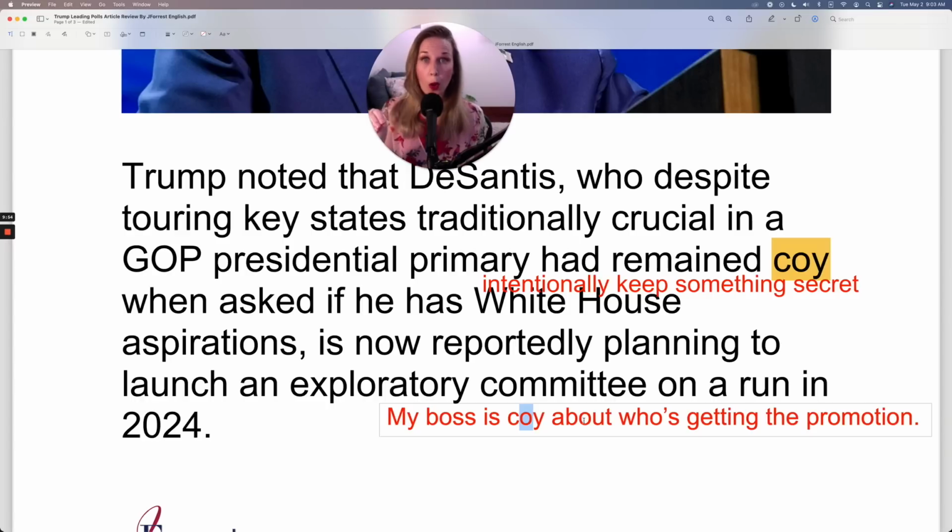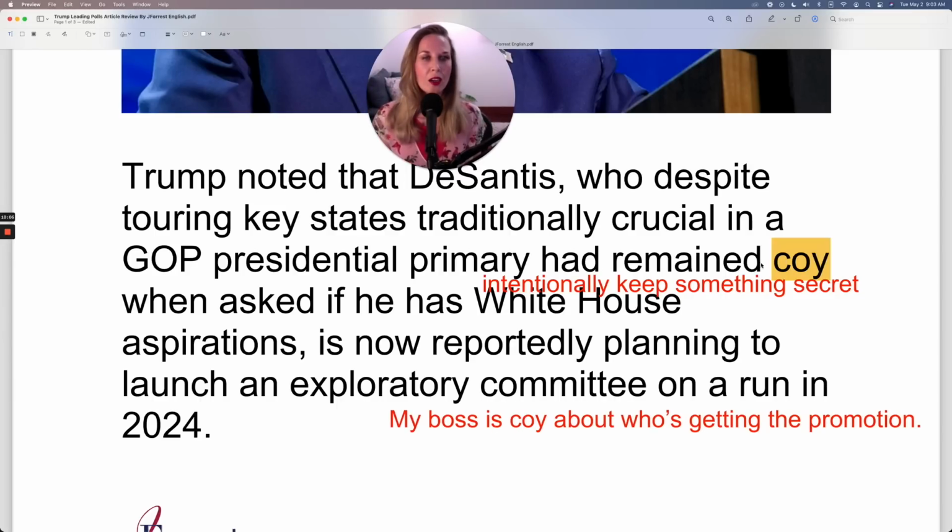Your boss knows who's getting the promotion. She's already decided, but she's keeping it a secret for whatever reason. She's coy. So here, DeSantis is being coy about whether or not he's going to run for president.